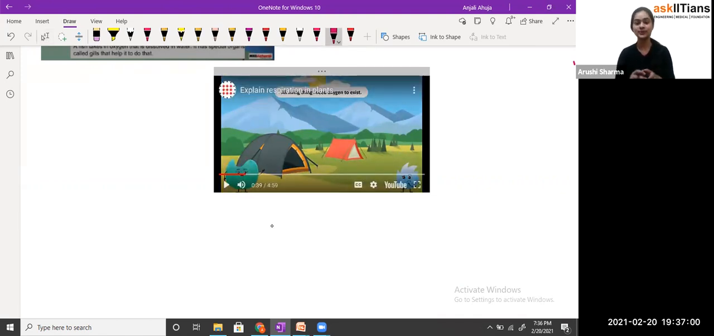Exactly, students. Not only human beings and animals, but also plants require oxygen so that they can survive, so that they can breathe, they can perform their function, and how they are performing. So we are going to see that thing here.